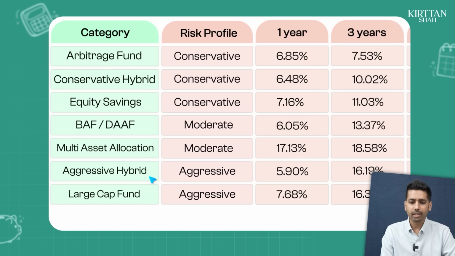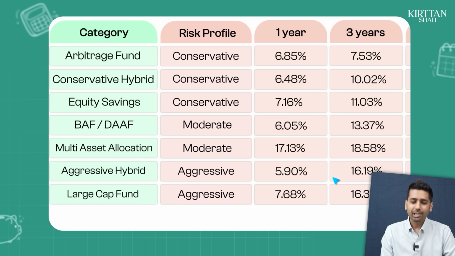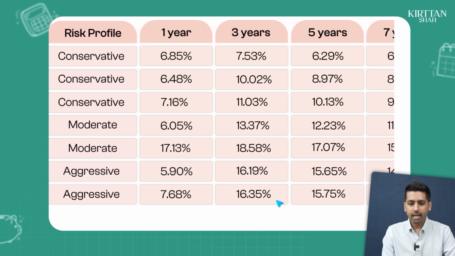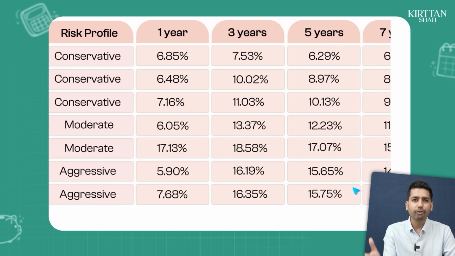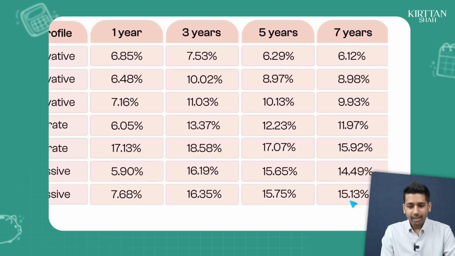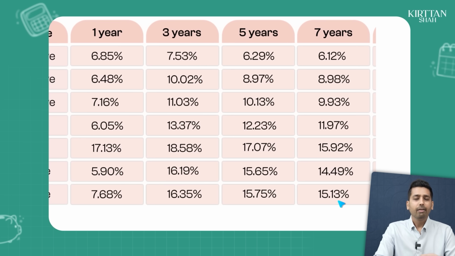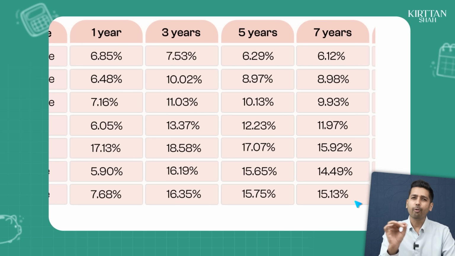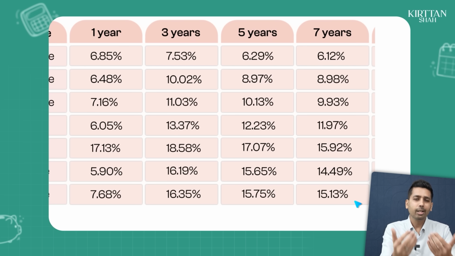If you look at the last 3 years return, your aggressive hybrid has generated 16.2, your large cap has generated 16.3, very similar. You look at 5 years, the returns are very similar, 15.6, 15.7. You look at 7 years, the returns are very similar, 14.5 and 15.1.